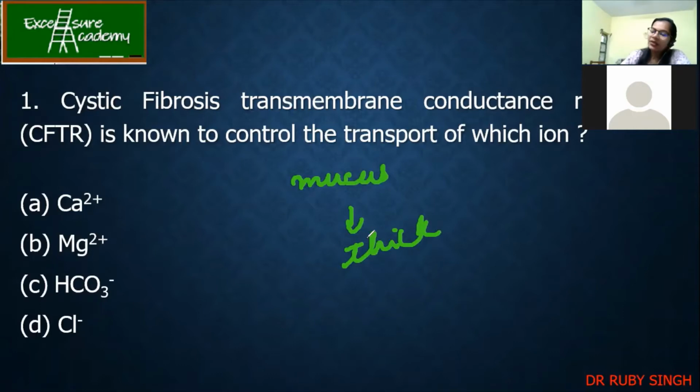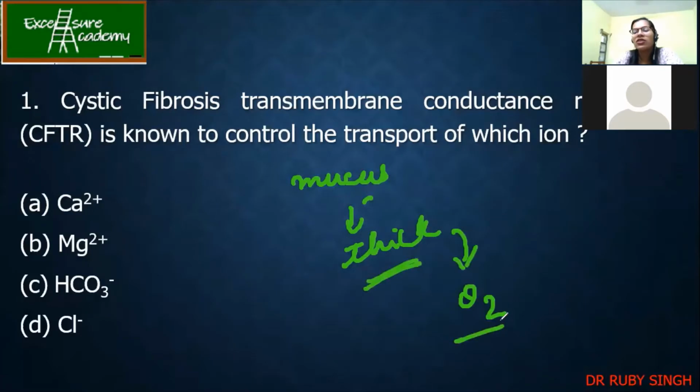But in the case of CFTR, it is difficult for them to breathe, plus they have very thick mucus, because of which the passage of oxygen to the lungs is also difficult. So this was all about CFTR. We will study about this also in detail. So the correct answer is chloride ions. Good.